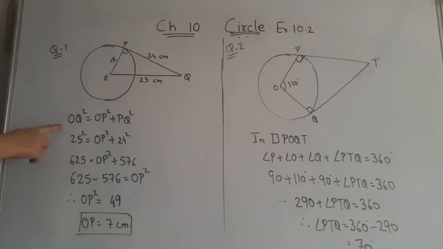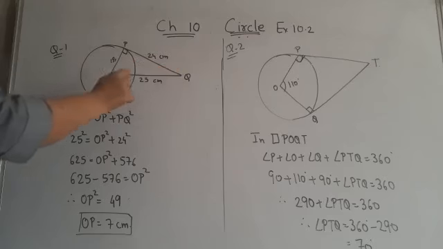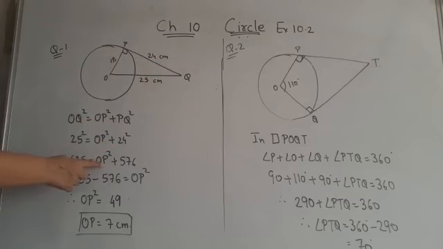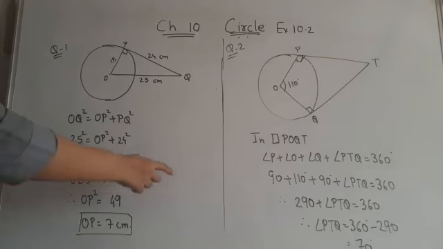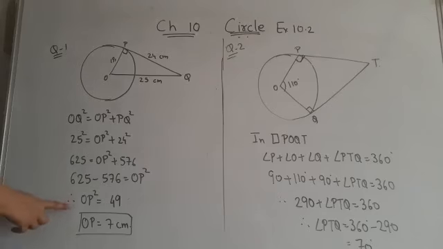OQ is 25, so 25 square equals OP square plus PQ is 24, so 24 square. 25 square is 625 equals OP square plus 24 square is 576. If we take 576 to the left side, it will become minus 576 equals OP square. Therefore OP square equals 625 minus 576, which is 49. Therefore OP equals 7 centimeter. Therefore the radius is 7 centimeter.